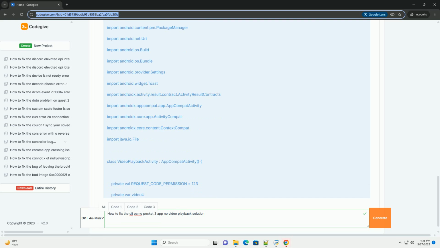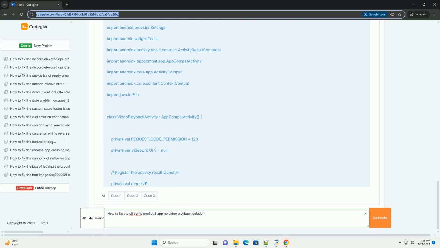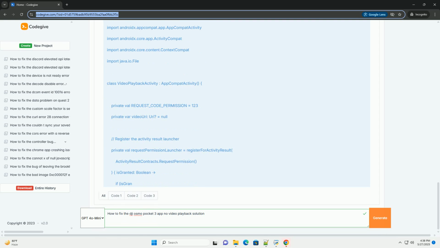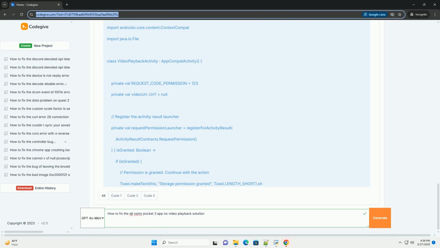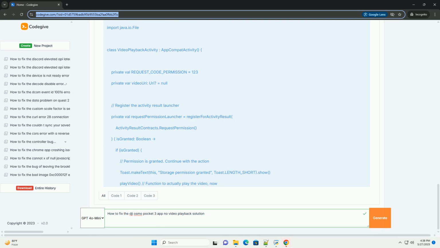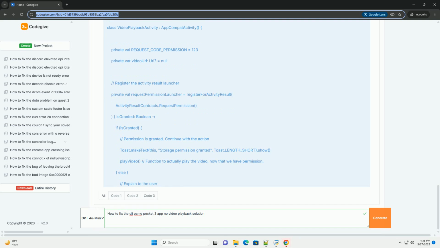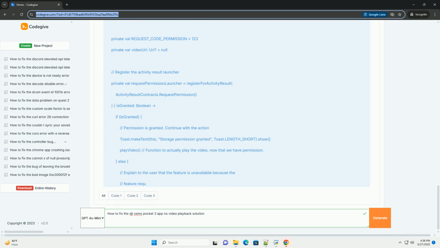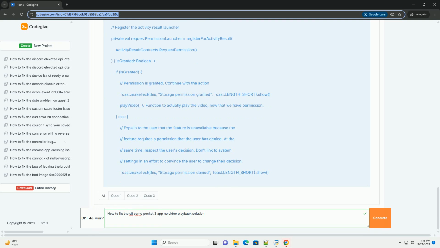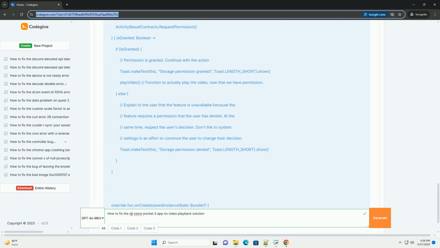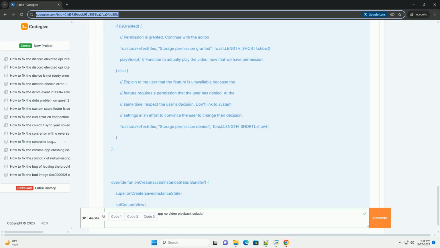File corruption. The video file itself might be corrupted during recording, transfer, or storage. This is the most common culprit. Codec incompatibility. The video codec used by the Osmo Pocket 3, typically H.264 or H.265/HEVC, may not be fully supported by your mobile device's operating system or the media player within the DJI Mimo app. HEVC, in particular, can be problematic.